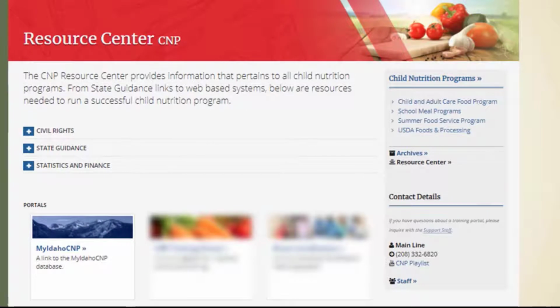The My Idaho CMP database is used to apply for annual program operation, submit claims for reimbursement, request approval for equipment purchases costing over $5,000, and to file a variety of reports.